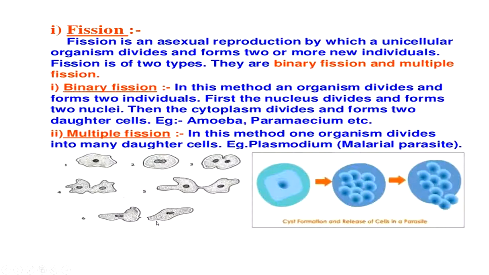Second is multiple fission. In this method, one organism divides into many daughter cells. That means the nucleus repeatedly multiplies, and it forms so many daughter cells. For example, Plasmodium.